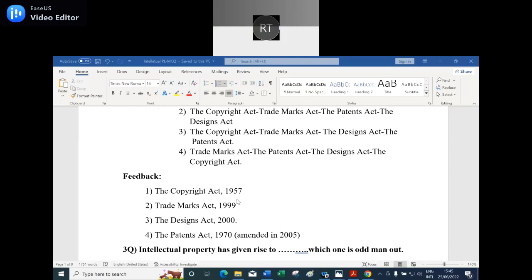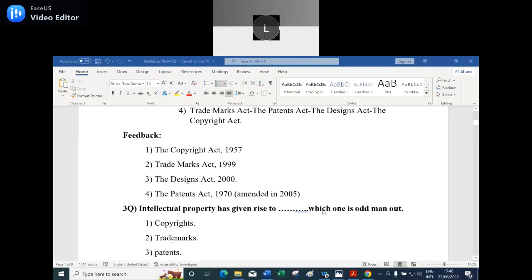The original act remains the same; the amendment was made maybe in 2005, with many major amendments. So the 1970 year should come second. But my point in asking here is that they will also ask questions on chronological order. Yes, sir.